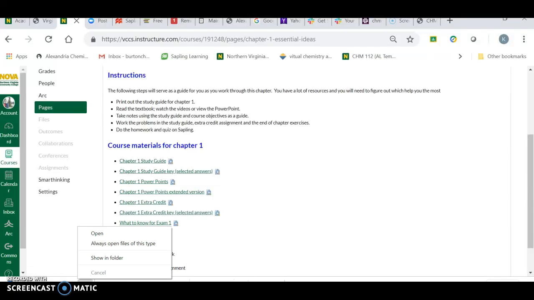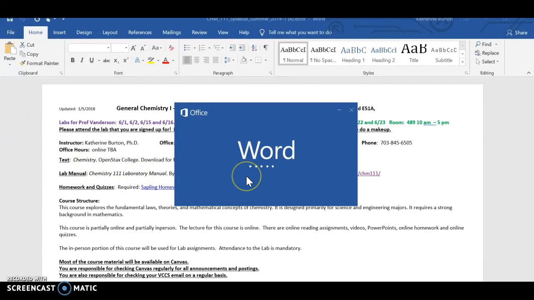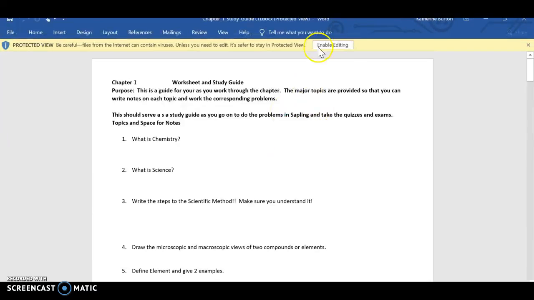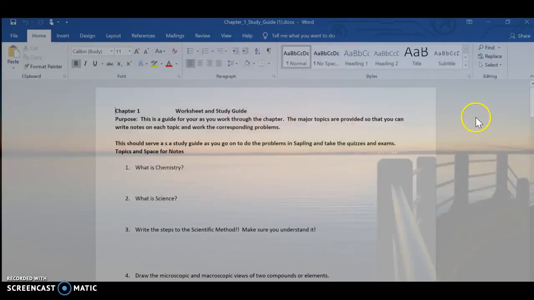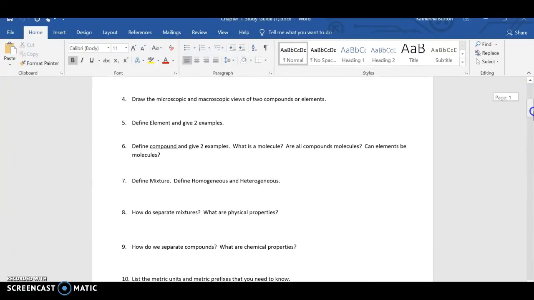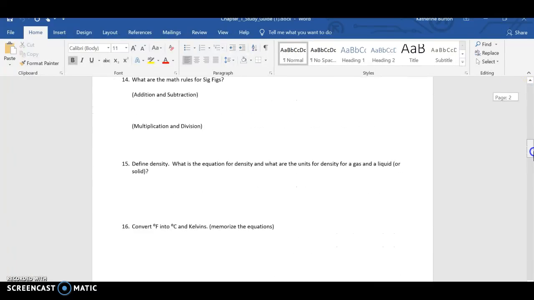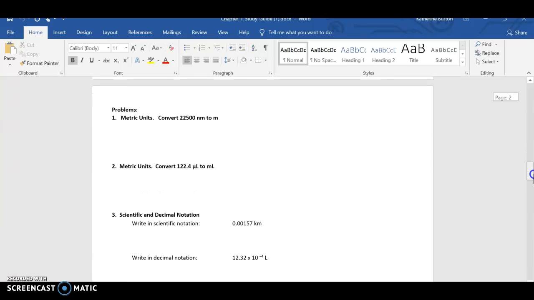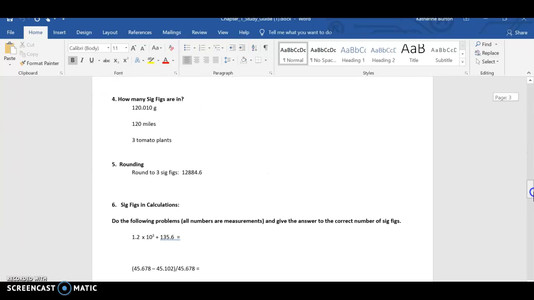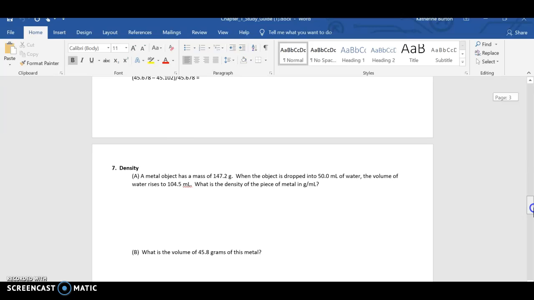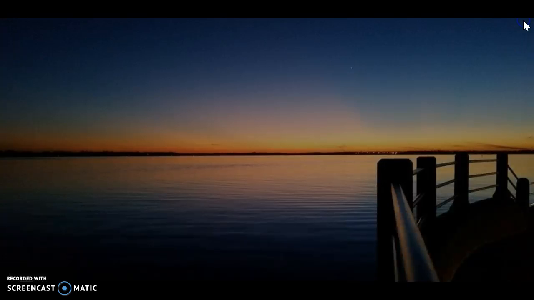The purpose of the study guide is to give you the basic topics that you're doing, as well as a space to take some notes on it. And then it gives you some problems that you would work through as you go through this chapter. Okay? Just a study guide. And you go, well, how do I know if I've got the right answers?